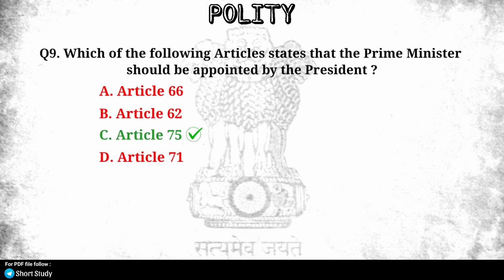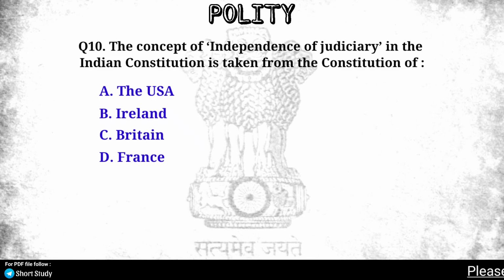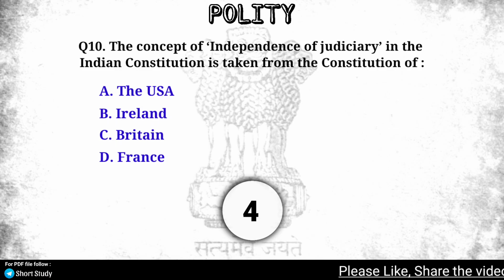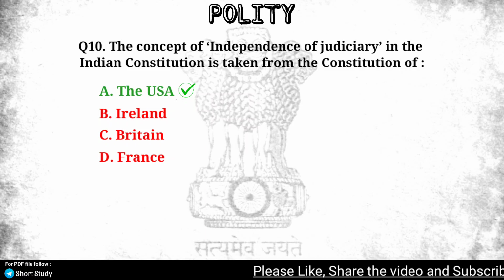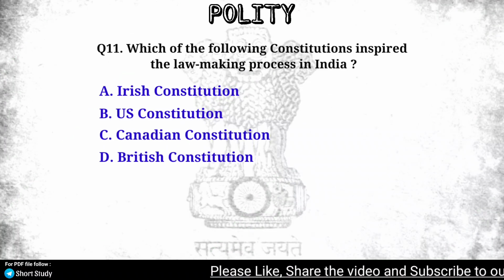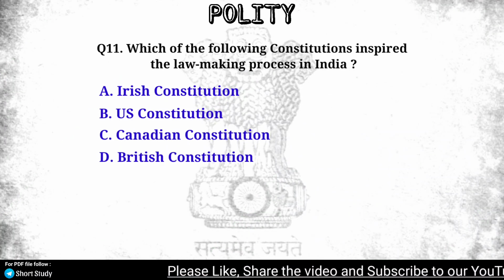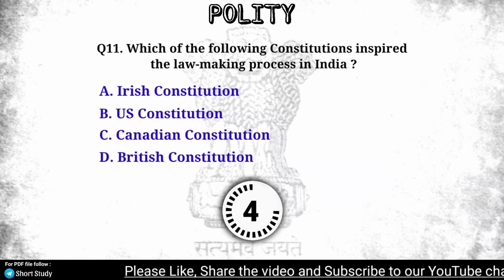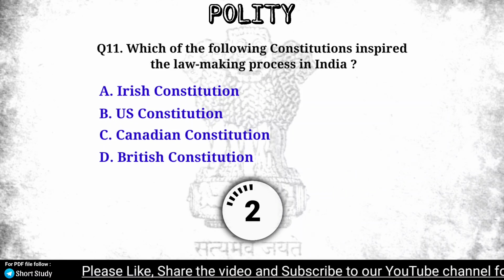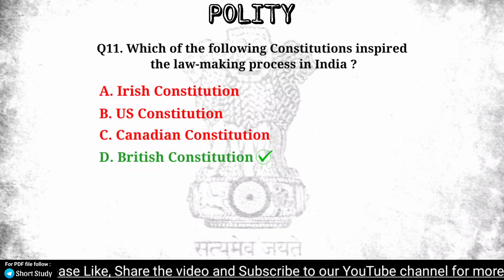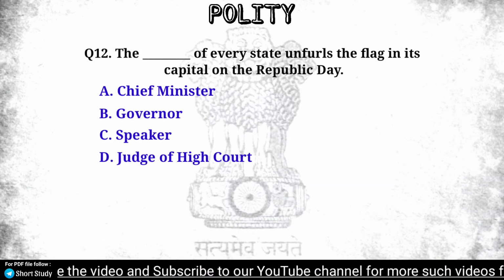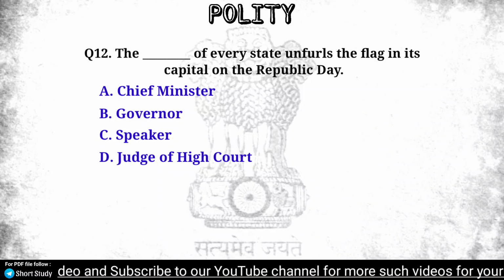Article 75. The concept of independence of judiciary in the Indian Constitution is taken from the Constitution of the USA. Which of the following constitutions inspired the law-making process in India? British Constitution. The dash of every state unfurls the flag in its capital on the Republic Day.